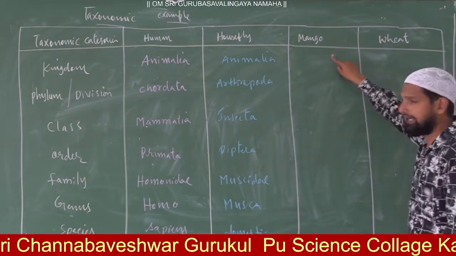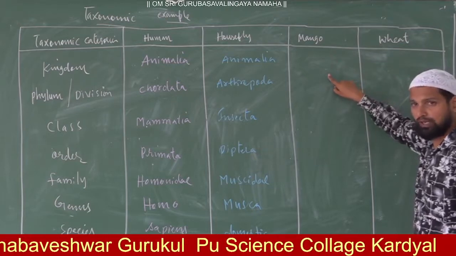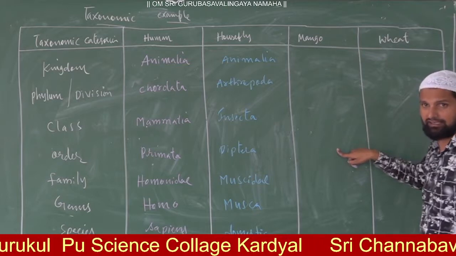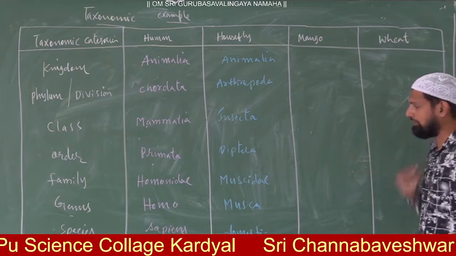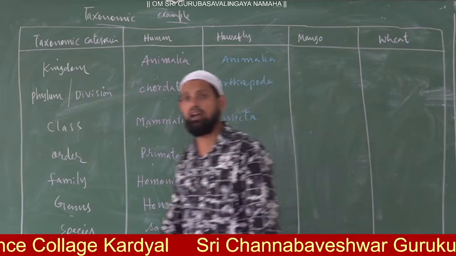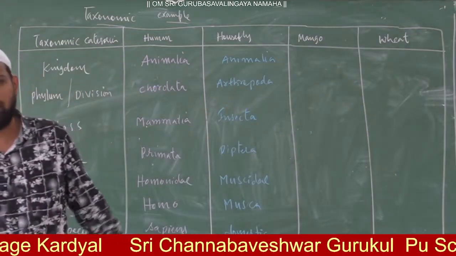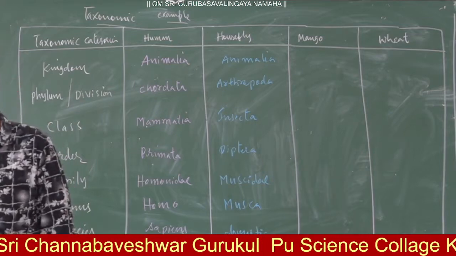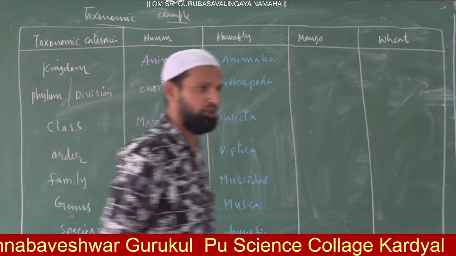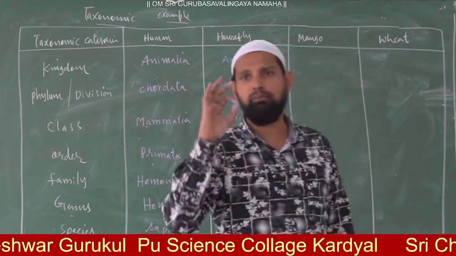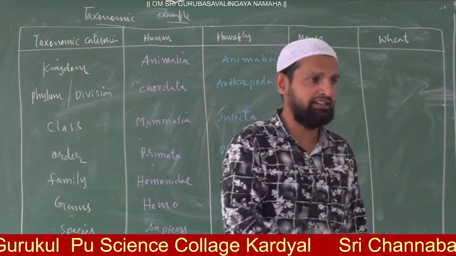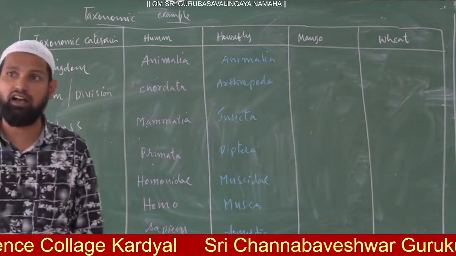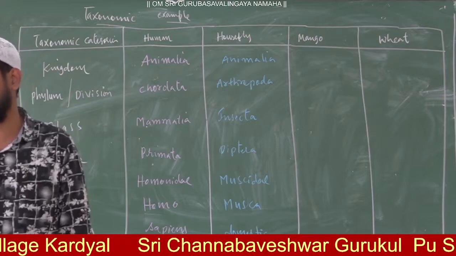Mango, Plantae, angiosperm, dicotyledon, Sapindales. Now which family does it belong to? Anacardiaceae. In the last class I told you that in plants the family name ends with aceae.